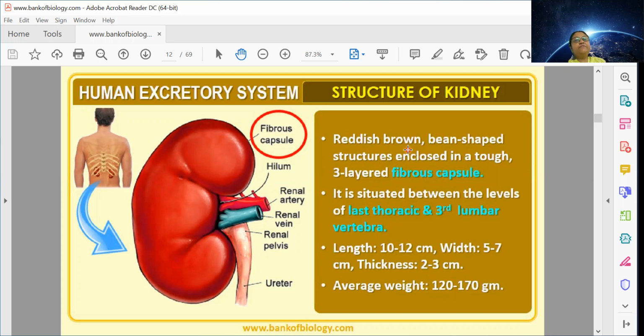So exactly, it is situated between the last thoracic and third lumbar vertebra. Now, who is going to tell me the names of the vertebrae?